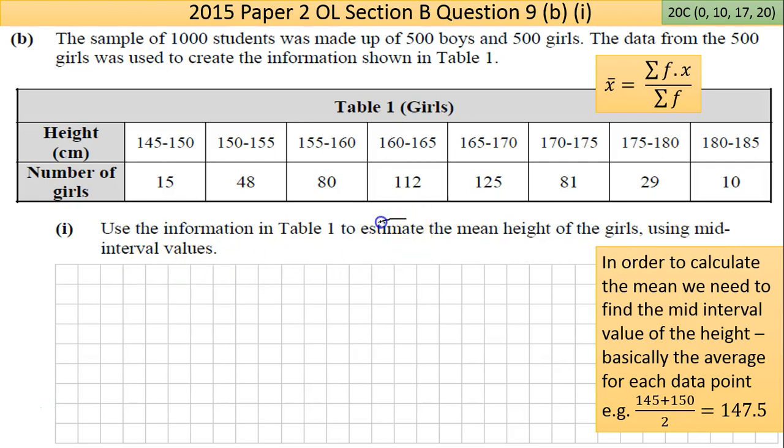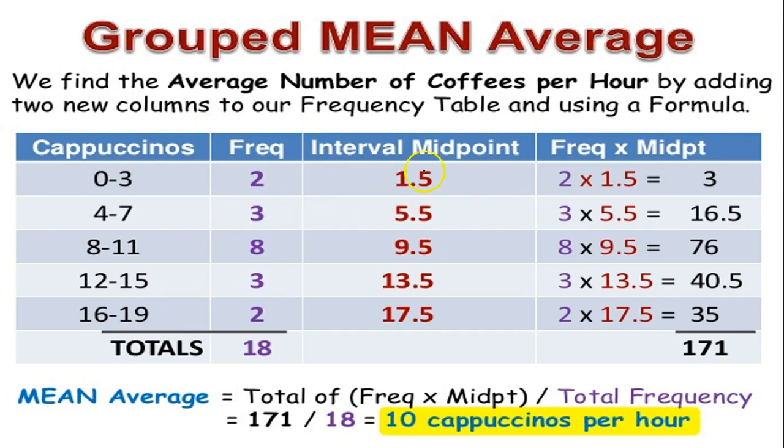So we can't find it for sure, because we're going to be using, say for this example here, the halfway point, which is 147.5. So all of those 15 could be 145, or it could be 150. I don't know. So my estimate there of the mid-interval value is going to make my overall mean not accurate. Okay. The best way to calculate the mean would be with the data itself, having the exact figures. So I'm sure that'll come up at some stage in this question, asked to explain that. So we'll go to the answer here now. Okay, you'll see, that's just explaining grouped frequency tables. I'll leave that there for someone using the notes.